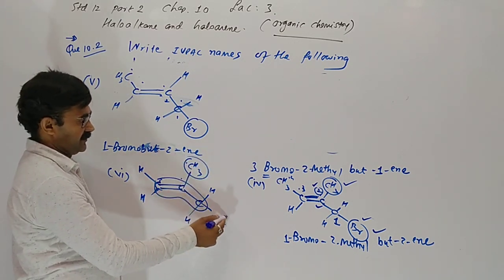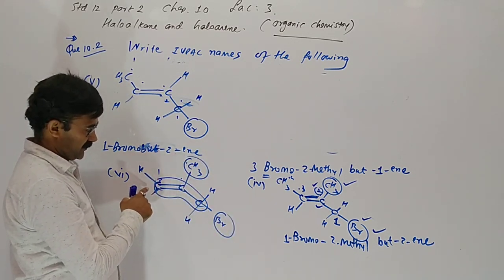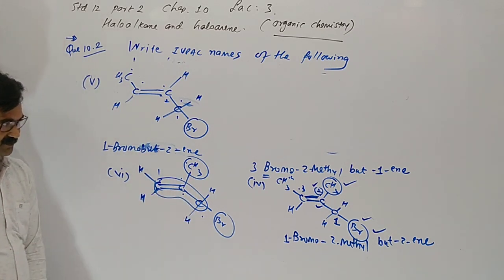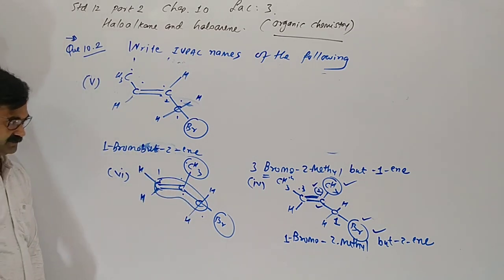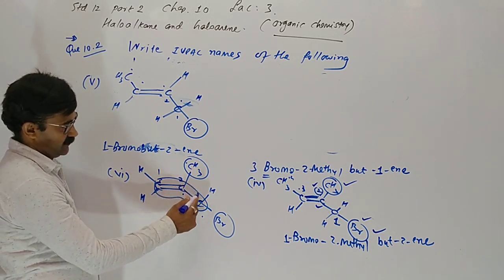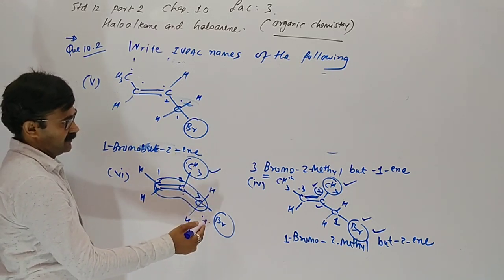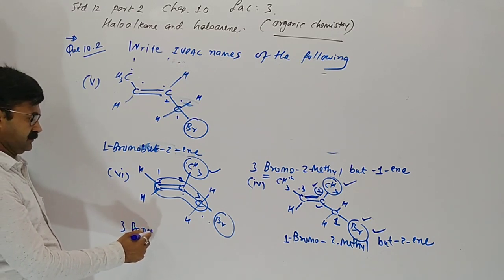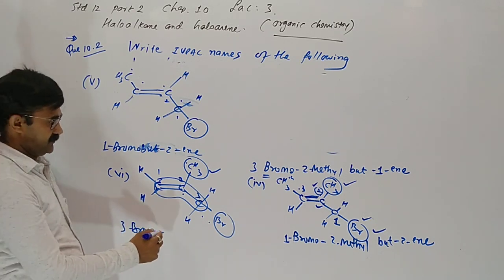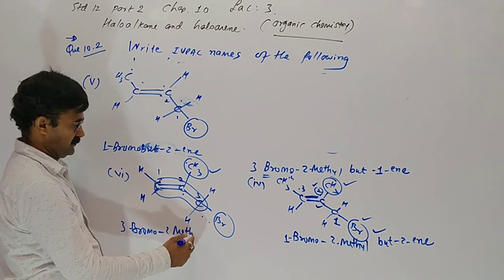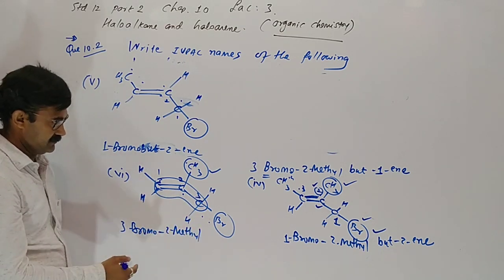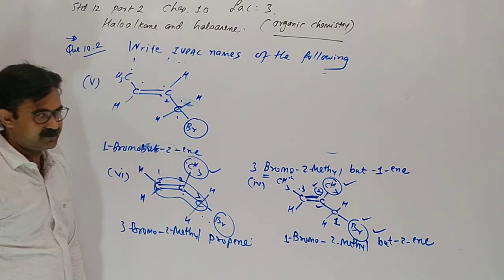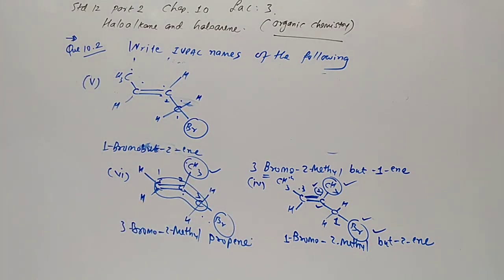This one is a branch, this one is a branch. The number from here is 1, from here it is second. So we have to choose 1. So on second position methyl, on third position bromine. So 3-bromo-2-methylpropane is our answer.